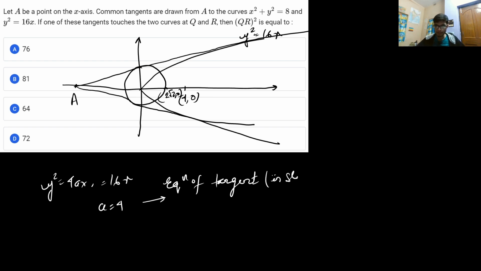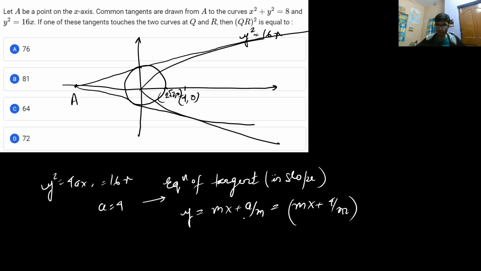So there are three formats: one is the point approach, one is the slope approach, one is the parametric approach. We can use parametric or slope, any one of them, but it is better to use slope format. In slope format, we know that the equation of the tangent is y is equal to mx plus a by m, and this will give you y is equal to mx plus 4 by m.